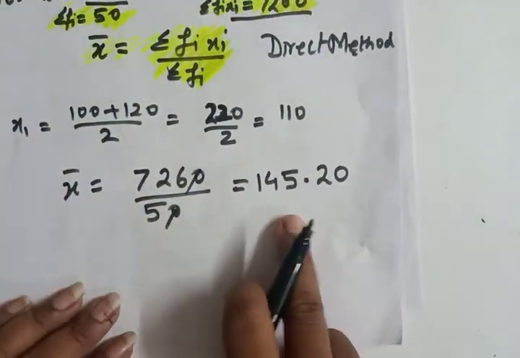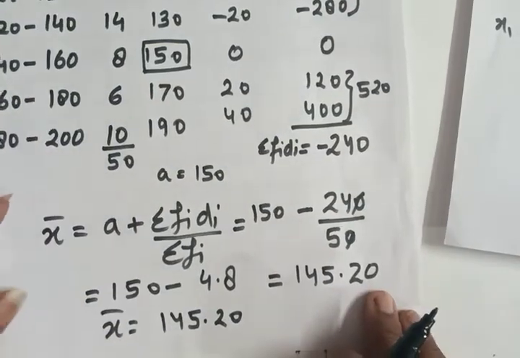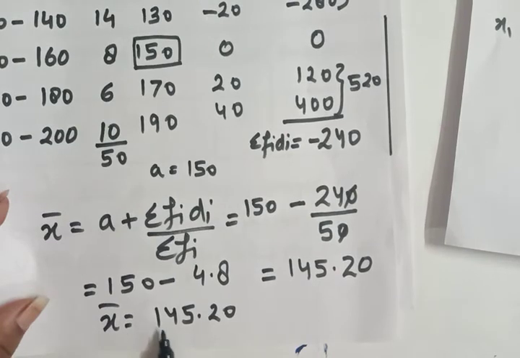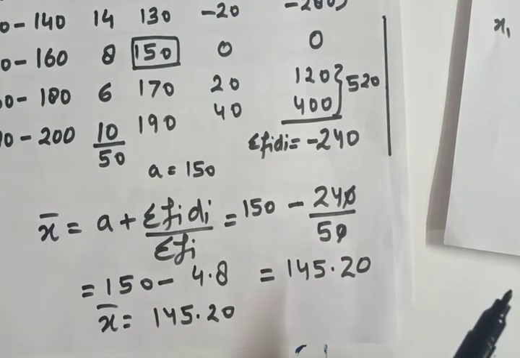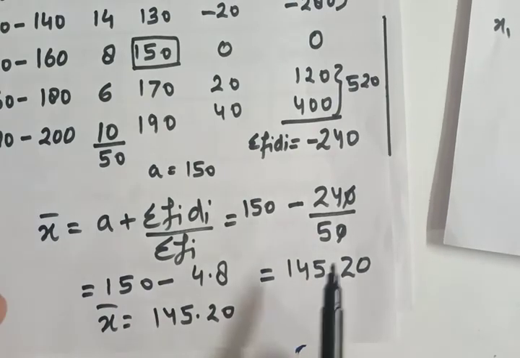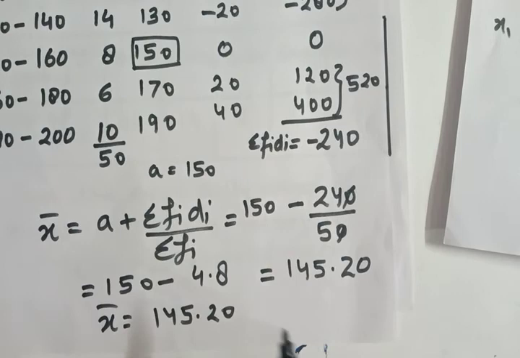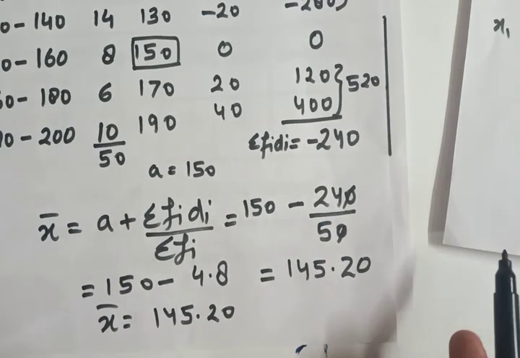You can see that in the direct method the answer came 145.20, and in the assumed mean method also we have found the value of mean, that is 145.20. So the answer remains the same. It is up to the students, whatever method you find easy, that will be good for you. You go for that method.